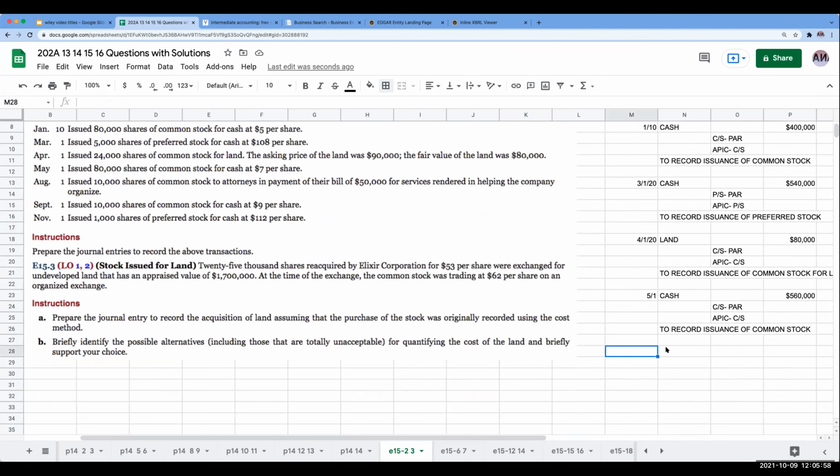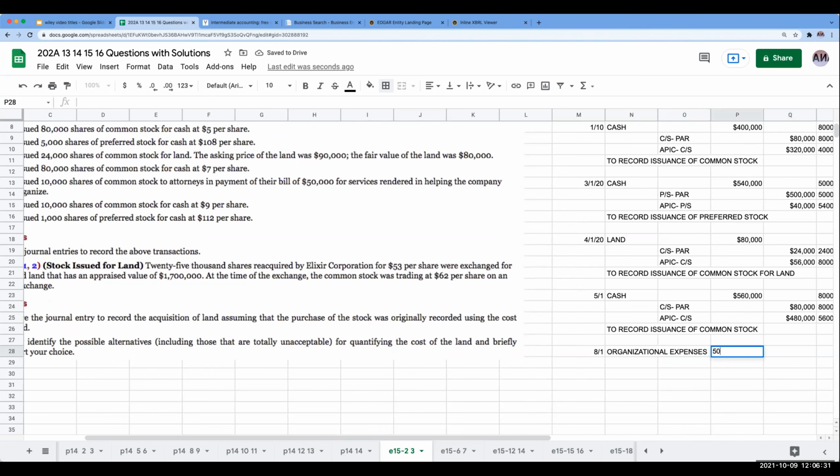Okay, August 1st. I issued 10,000 shares of common stock to attorneys in payment of their bill of 50 grand for services rendered in helping the company organize. Now, I actually screwed this one up because I thought it was going to go to organizational costs, but that's my tax brain coming in, and that has to be amortized over 5 years. But over here, this is going to be organizational expenses, and we're going to record that at the amount of the legal bill, 50,000.